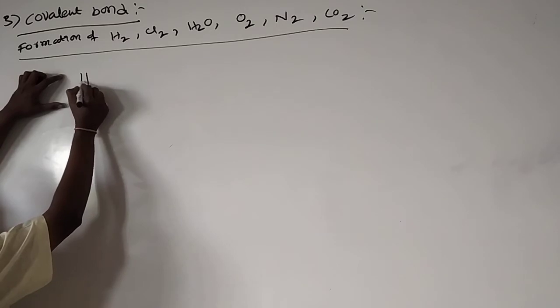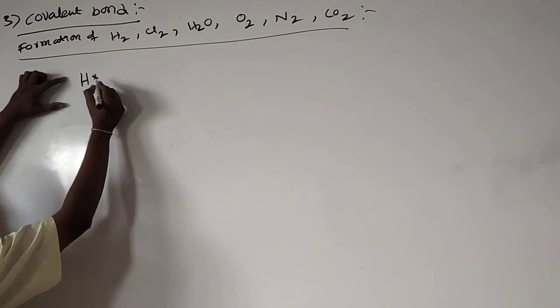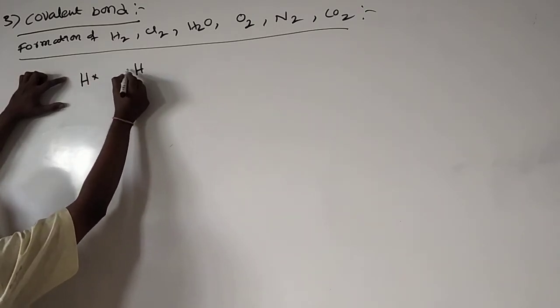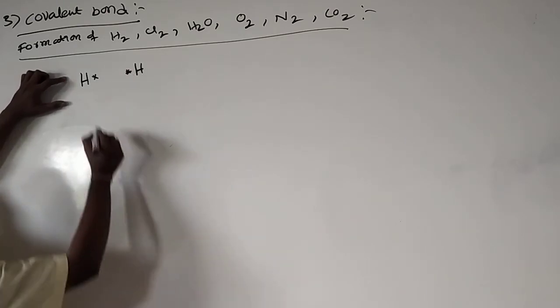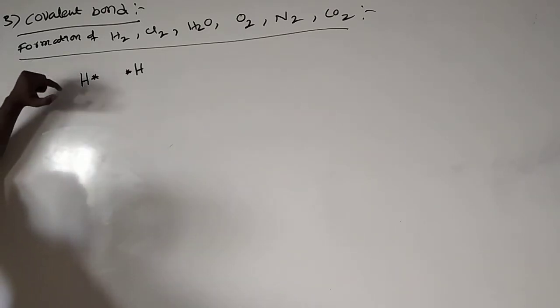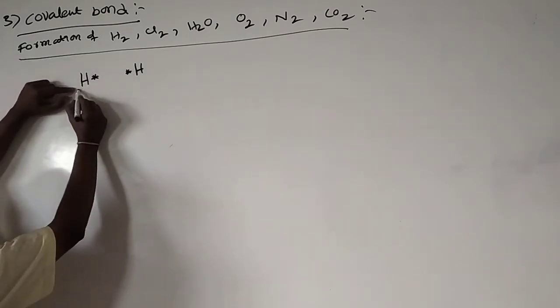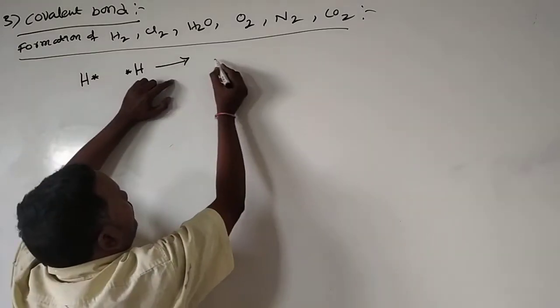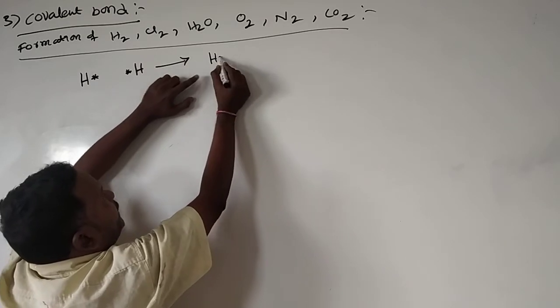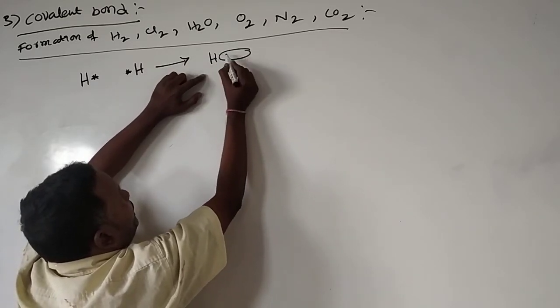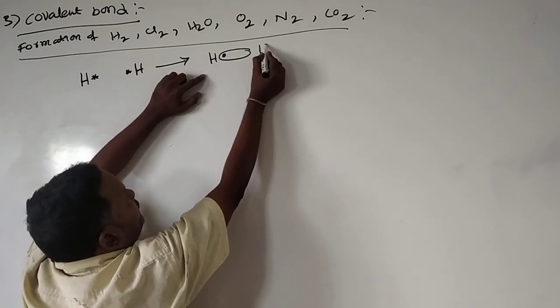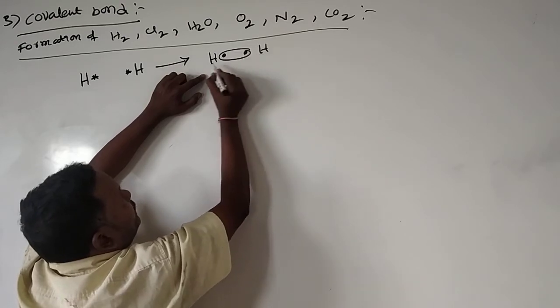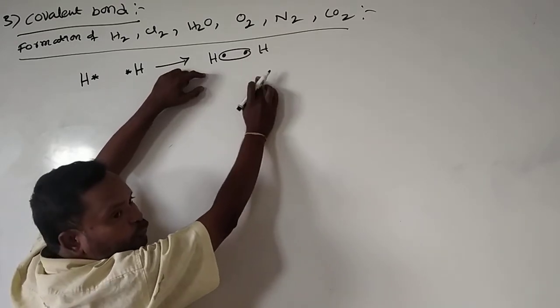Here hydrogen has one electron. One more hydrogen has one electron. These are the Lewis dot structures. Each donates one electron, and a bond forms between these two.